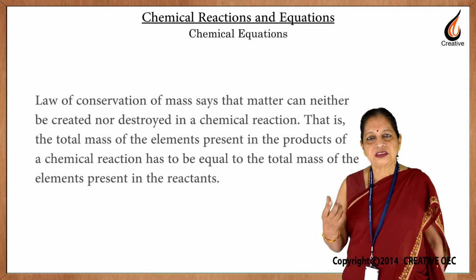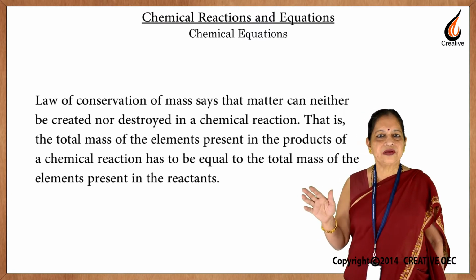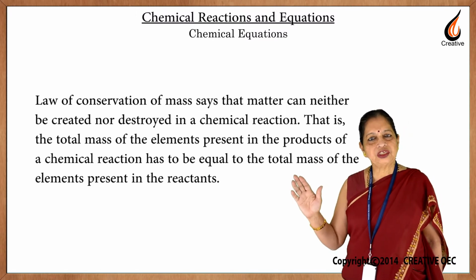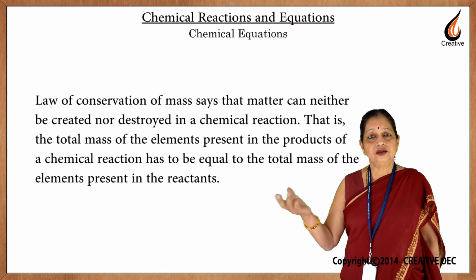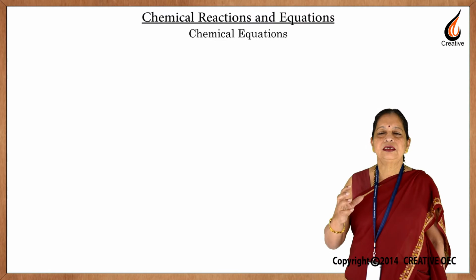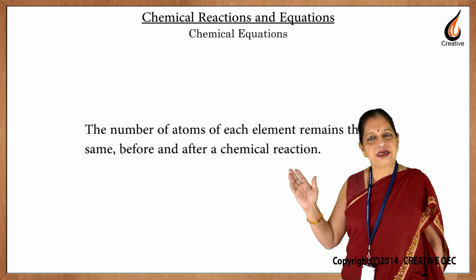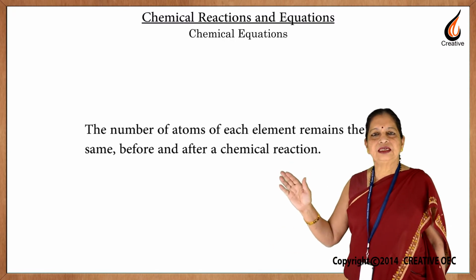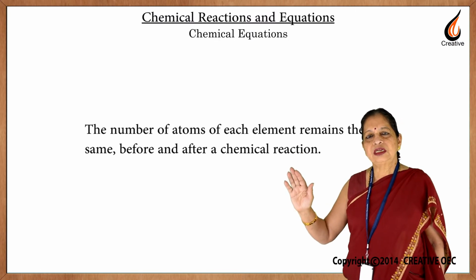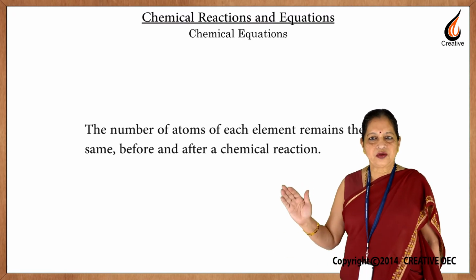The law of conservation of mass says that matter can neither be created nor destroyed during a chemical change. So, you cannot get new substances or substances which were not there before, and atoms and molecules cannot disappear during a chemical reaction. So, we should check that the number of atoms of each kind are the same on the left hand side as well as the right hand side of the equation.